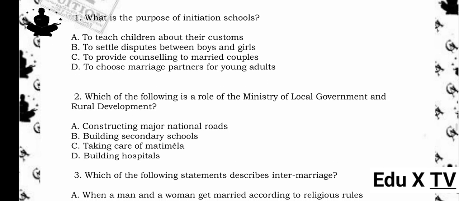1. What is the purpose of initiation schools? A. To teach children about their customs. B. To settle disputes between boys and girls. C. To provide counseling to married couples. D. To choose marriage partners for young adults. The answer is A. To teach children about their customs. Reason being, initiation schools are traditionally meant to educate young people about cultural values, customs, and responsibilities.